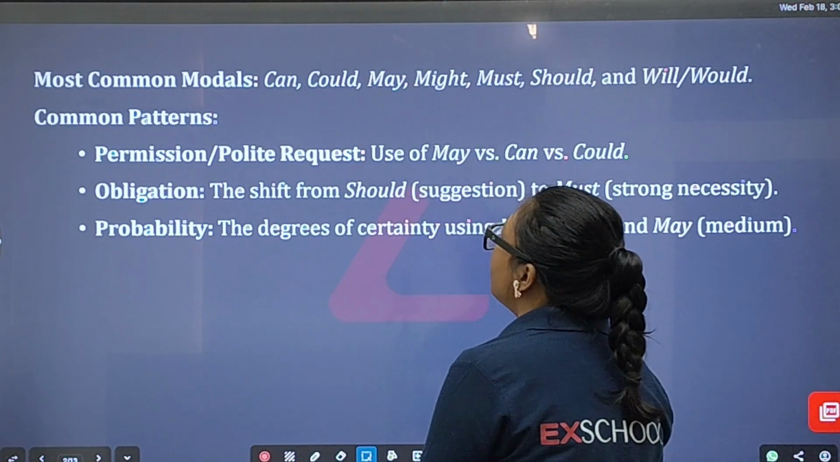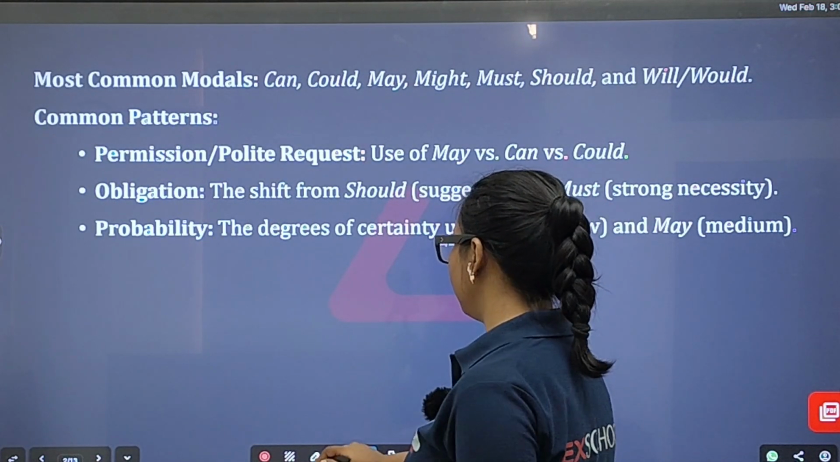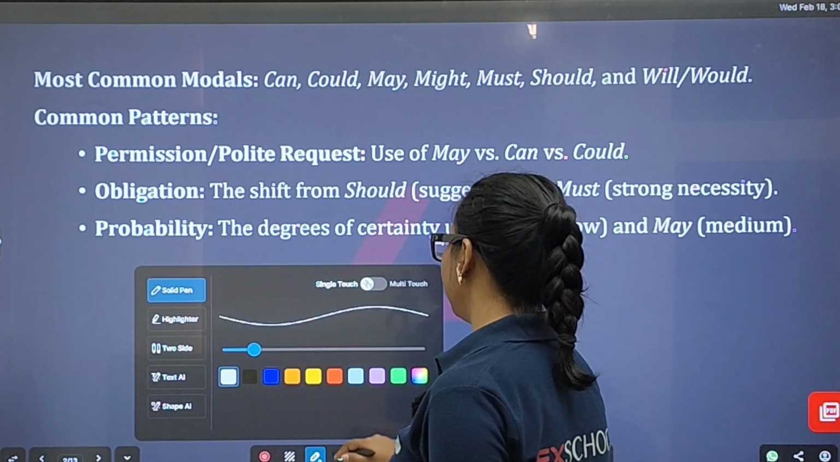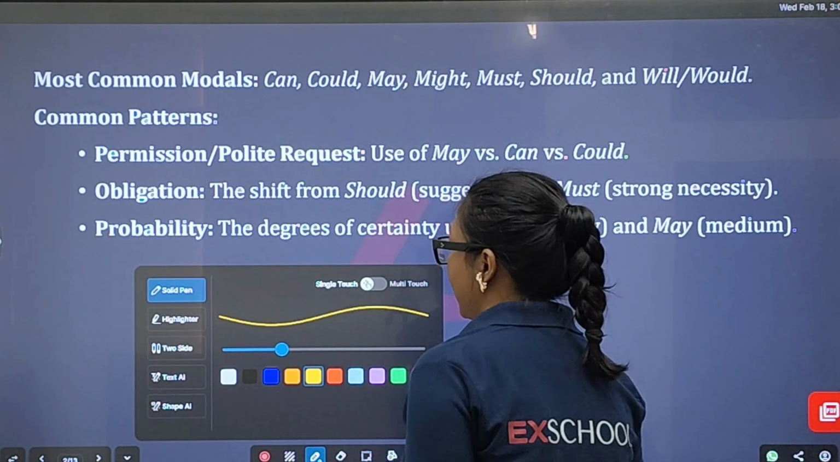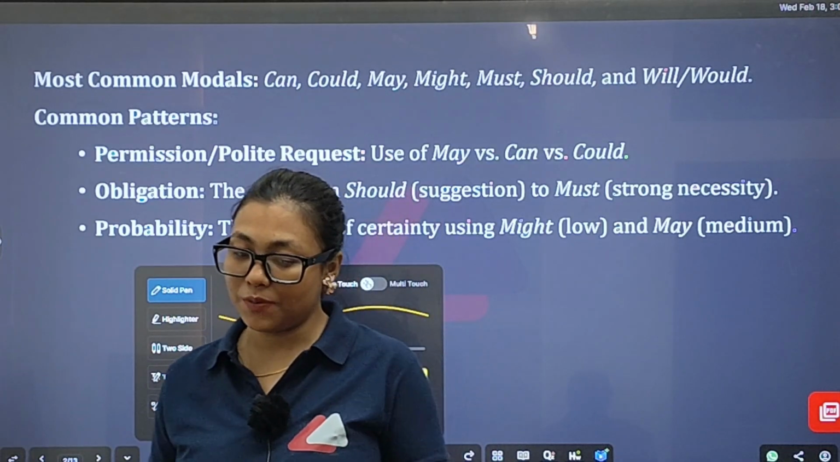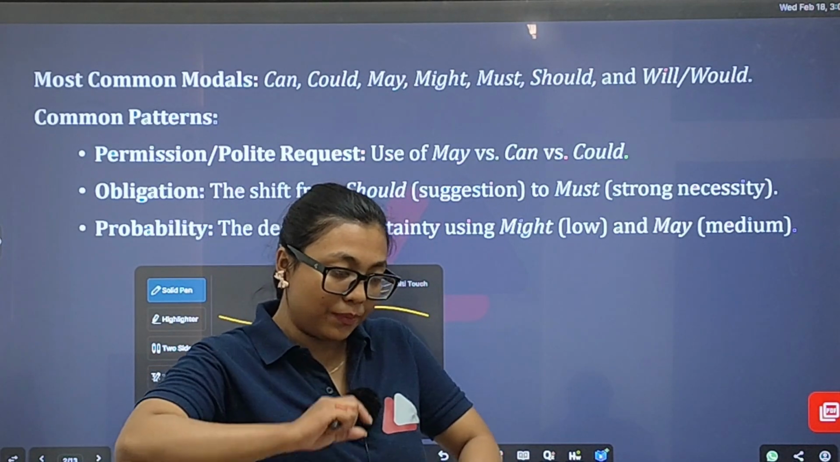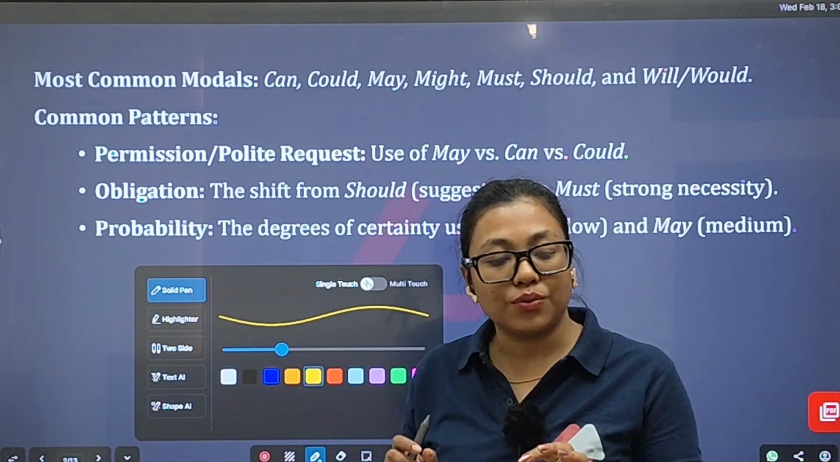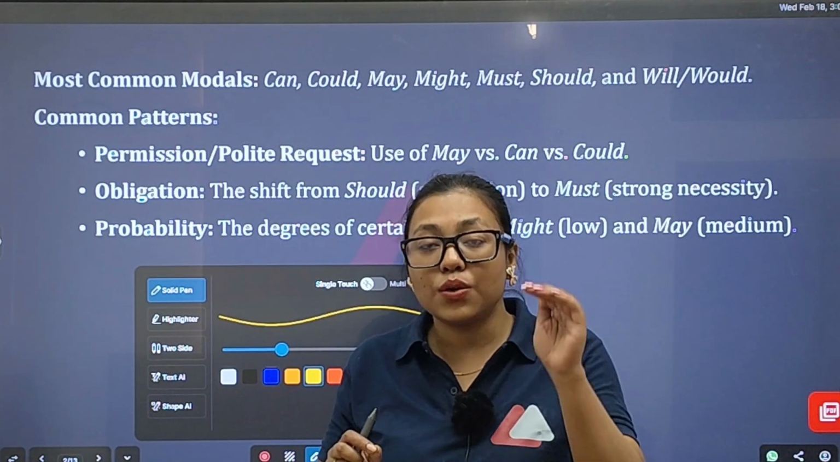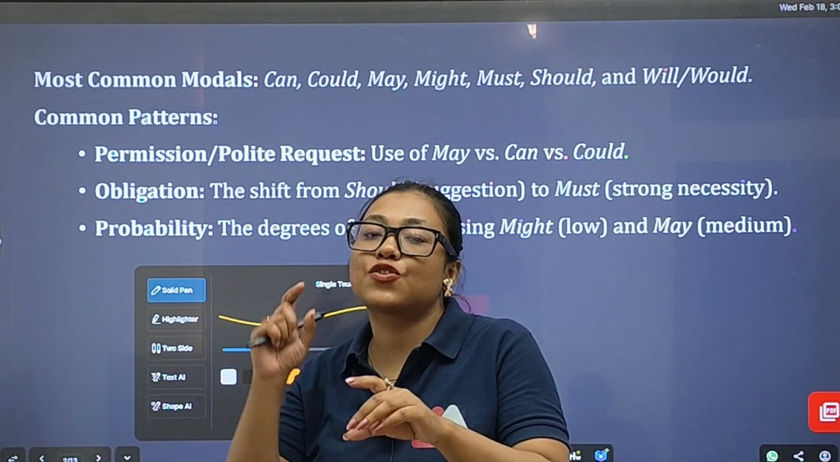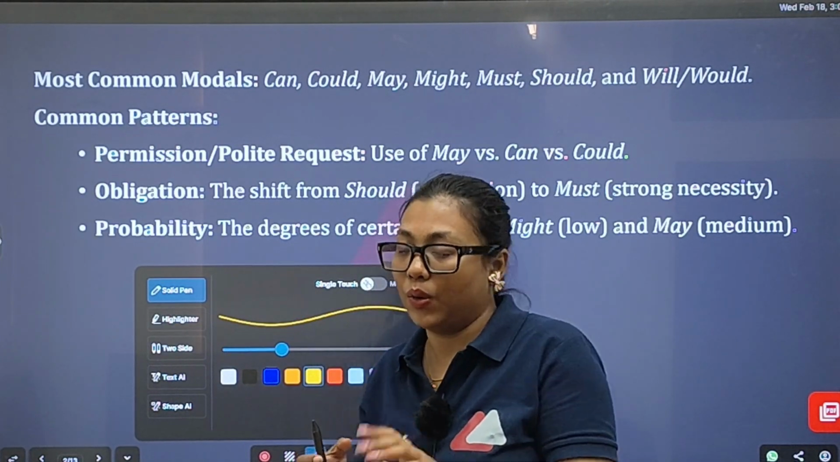Okay, so most common models. First of all, what are the models? When you can do that, you should do that. So there will be some rules and regulations you need to follow. Models are the kind of words we use to put stress on something in a sentence.